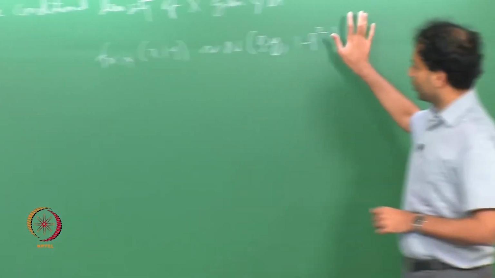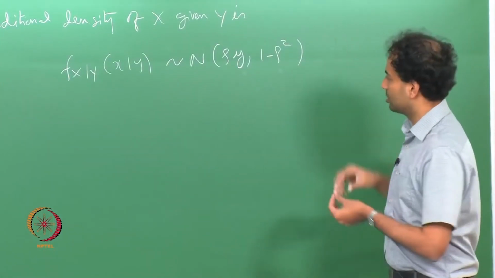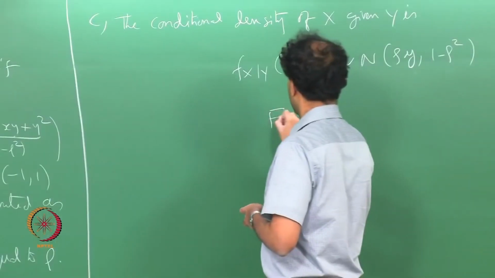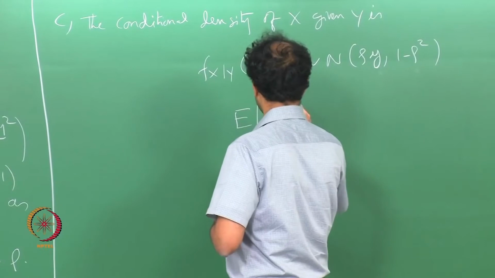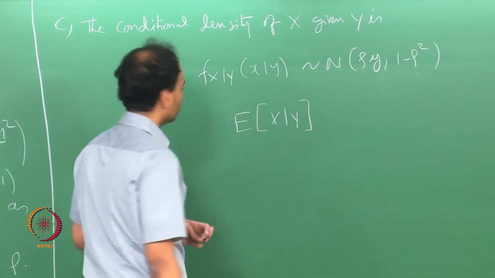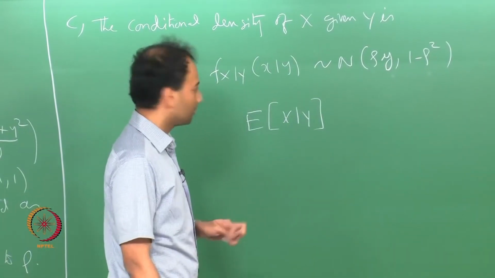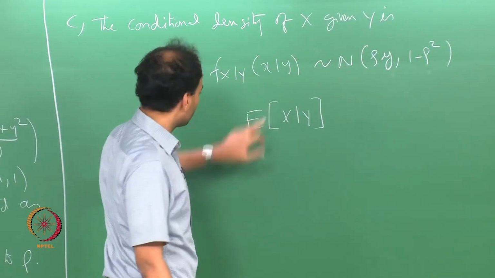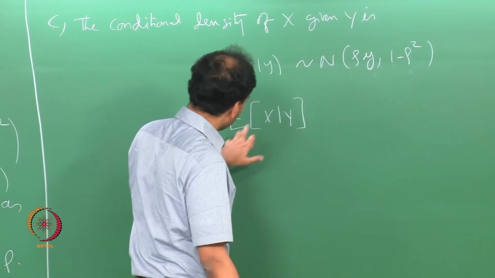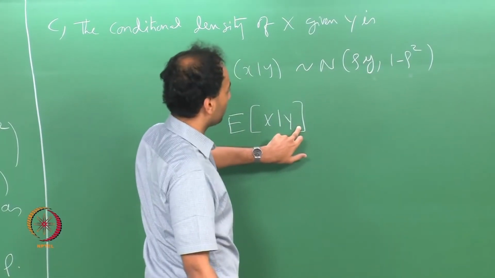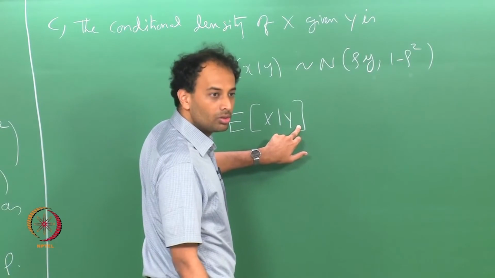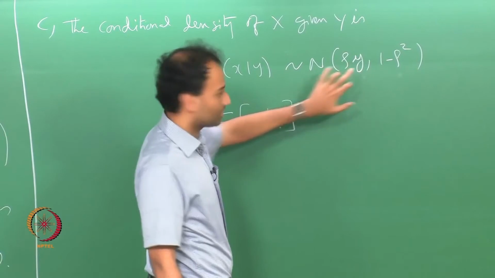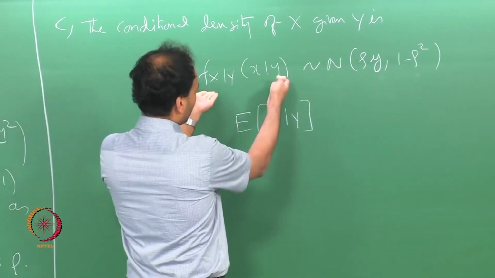Another interesting thing you can figure out is this: if you want to compute the conditional expectation of x given y, you can do it from here. The conditional expectation of x given y equal to little y is rho little y, because this is your conditional density.